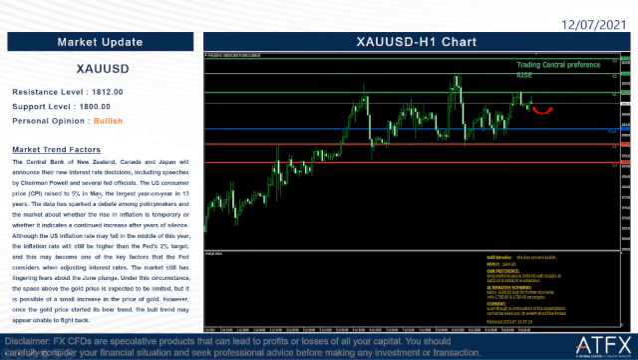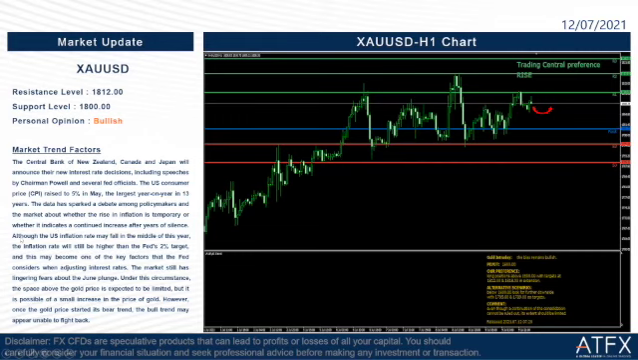Okay, so the U.S. consumer price index (CPI) rose to 5% in May, the largest year-on-year rise in 13 years. The data has sparked a debate among policy makers and the market about whether the rise in inflation is temporary or whether it indicates a continued increase over the years.